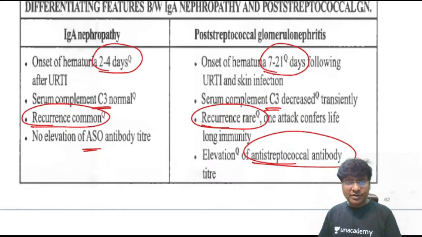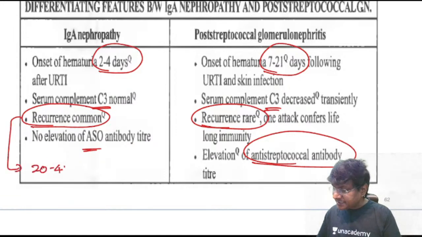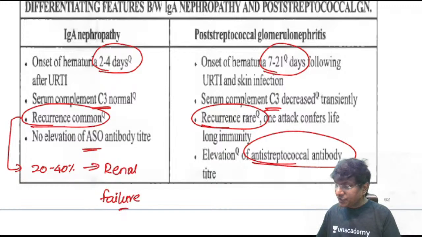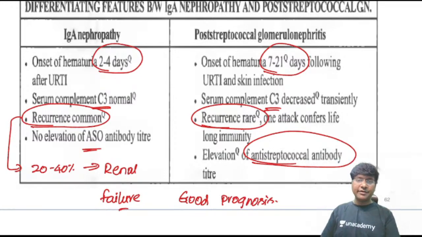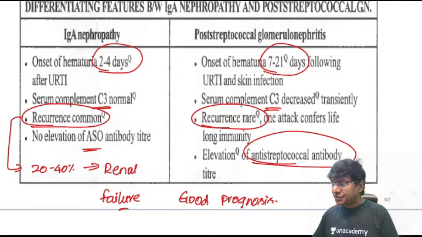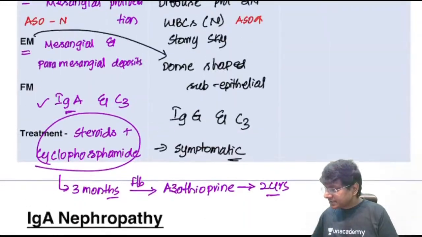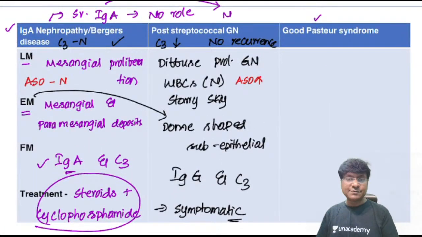And you have to remember that because the recurrence is very common in IgA nephropathy, 20 to 40% of patients with IgA nephropathy develop renal failure. Whereas in PSGN, how is the prognosis? Because the recurrence is not there, there will be good prognosis in patients with post-streptococcal glomerulonephritis. So that is about the differences between IgA nephropathy and post-streptococcal glomerulonephritis, which cause nephritic syndrome.